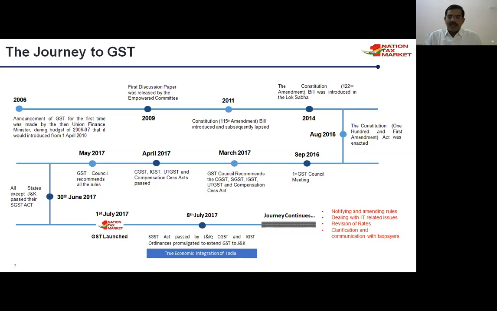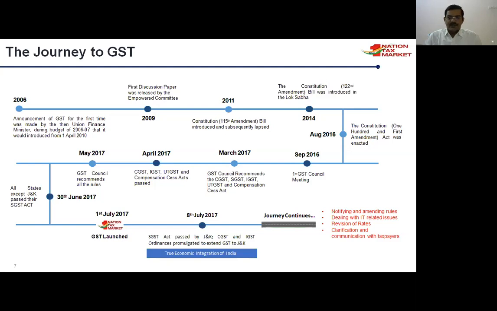The taxes are central GST, state GST, integrated GST, union territory GST, and the compensation act. In April, the Parliament passed 5 acts: the Central GST Act, the Integrated GST Act, the Union Territory GST Act, and the Compensation Act.